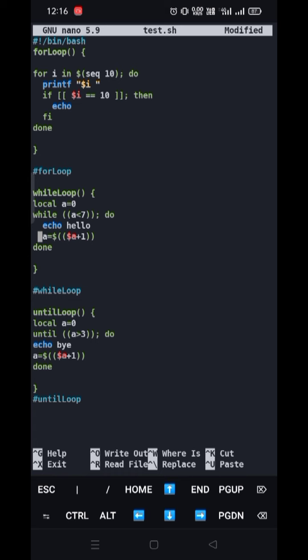Now there will be a situation when the value of a will be 7. After adding 1, the value will be 7, and at that time when the loop reaches the statement a is smaller than 7, it is false, since a is actually equal to 7, not smaller than 7. When the value gets false, the loop will stop. It is not going to work for the next.